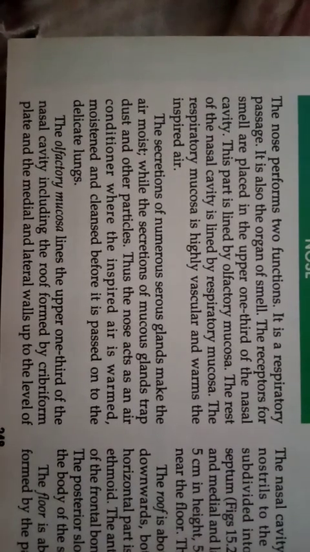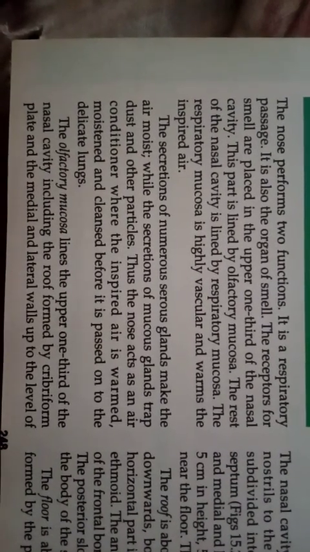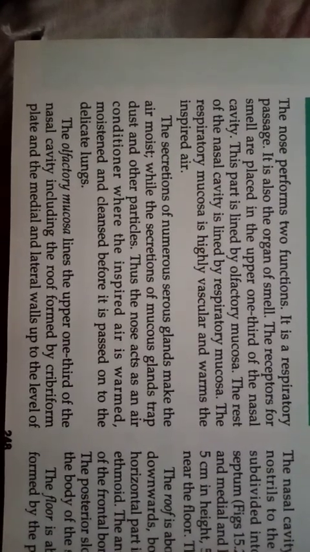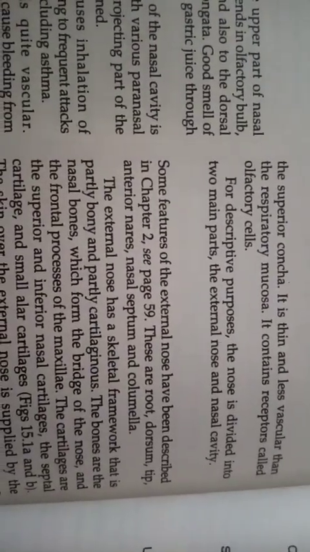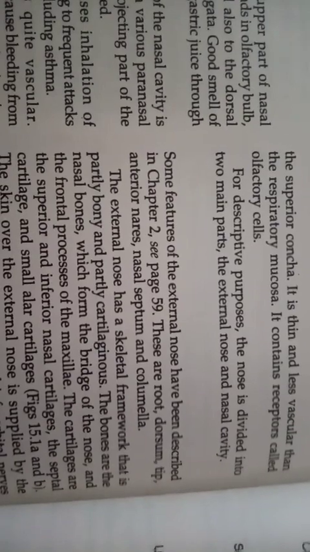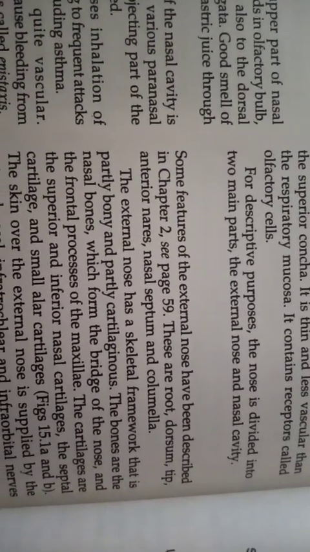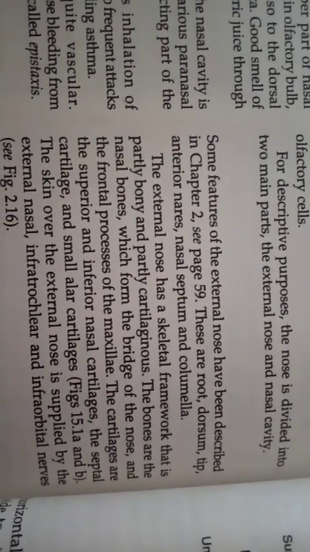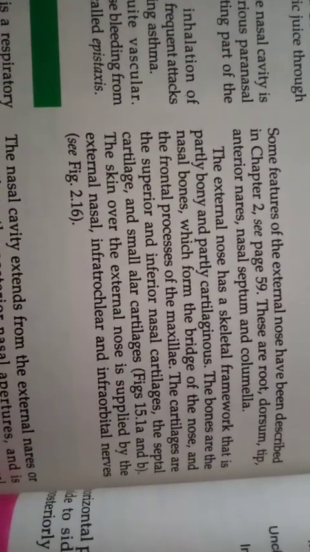The olfactory mucosa lines the upper 1/3 of the nasal cavity, including the roof formed by the cribriform plate and the medial and the lateral wall up to the level of the superior concha. It is thinner and less vascular than respiratory mucosa. It contains the receptors called olfactory cells. For descriptive purposes, the nose is divided into two main parts, the external nose and the nasal cavity.